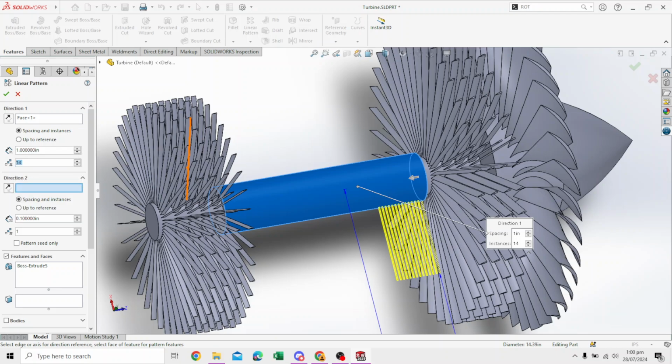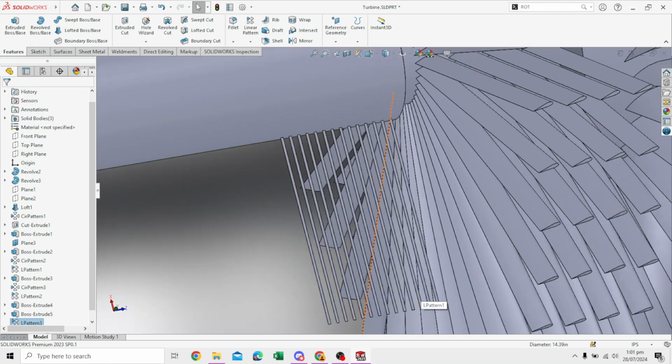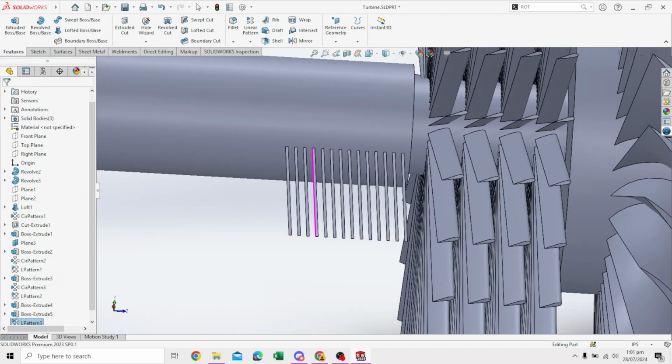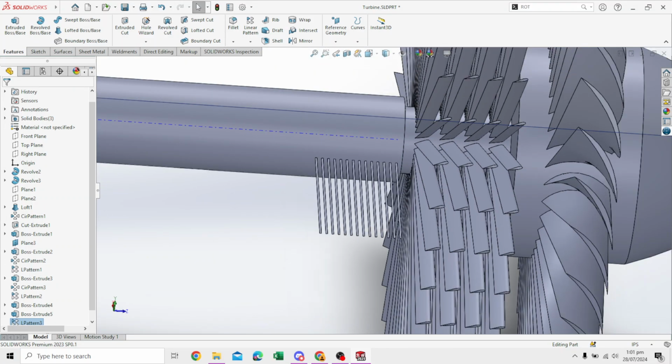We say yes, this is what we need. It's going to take a second, but there you go. The 14 stages of the low pressure stage of the compressor.